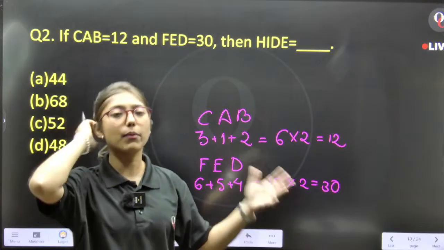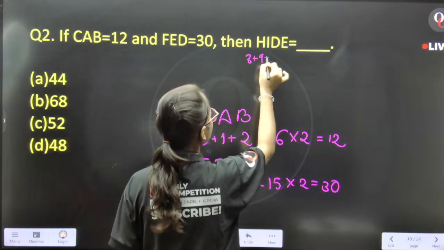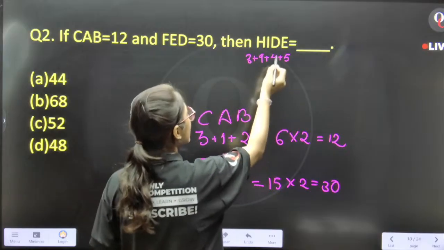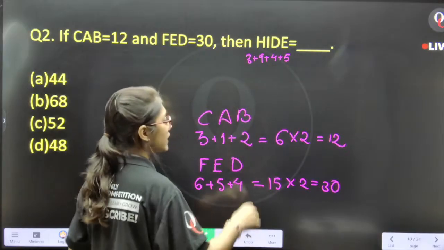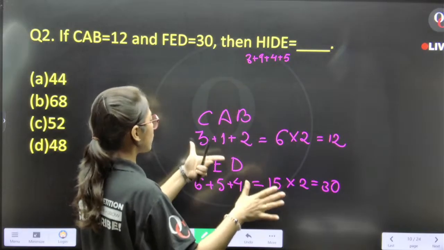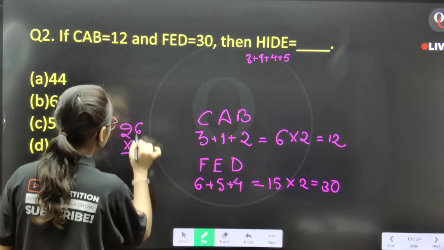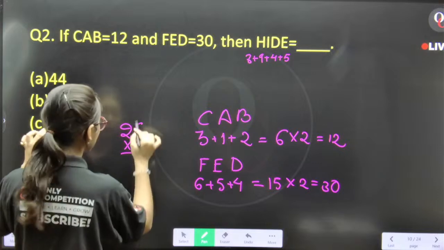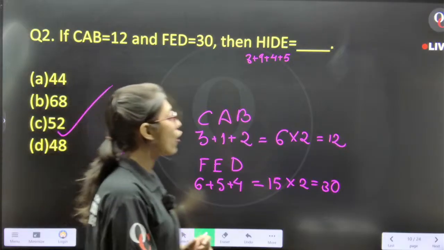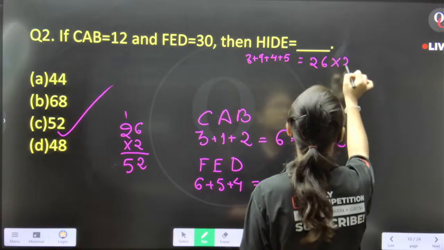Now I don't have to worry about the answer. The answer will be 8 plus 9 plus 4 plus 5. Need to add everything. 9 plus 9 is 18. 19, 20, 21, 22, 23, 24, 25, 26. So 26 into 2 is how much? 52. Option number C. Let me write it here: 26 into 2.